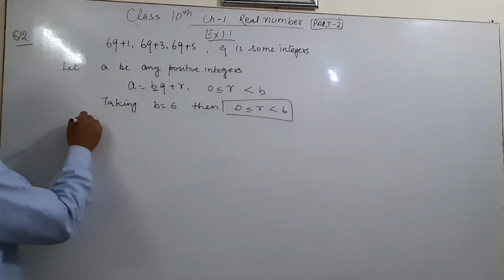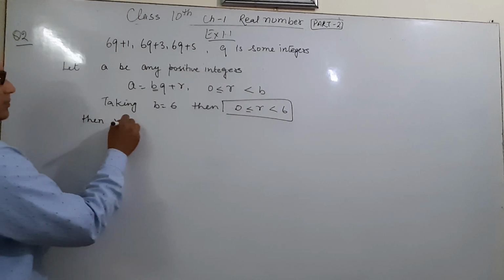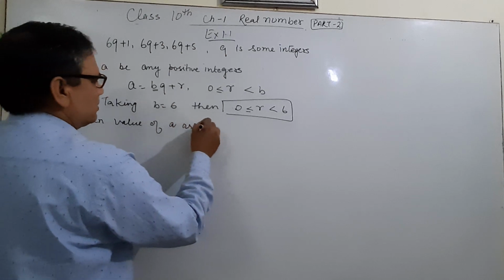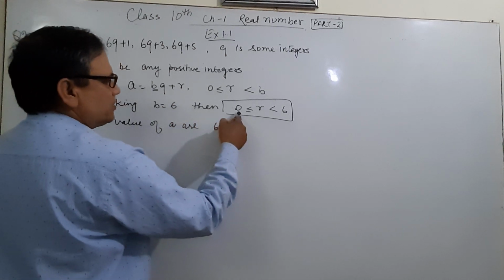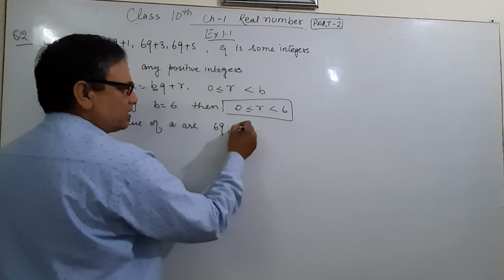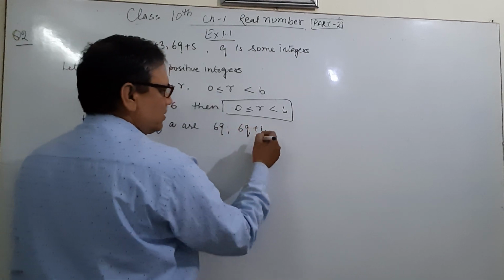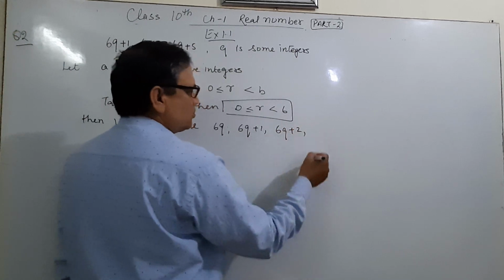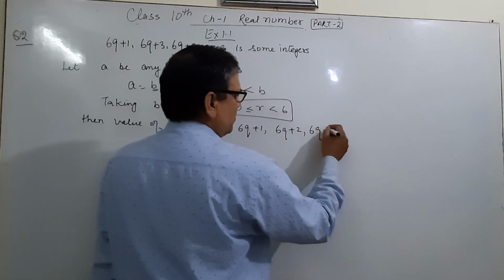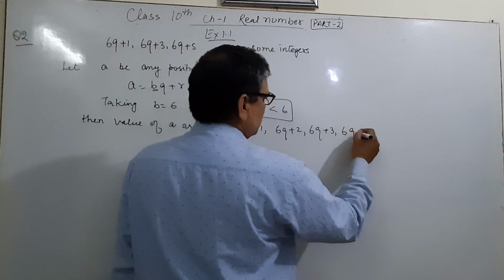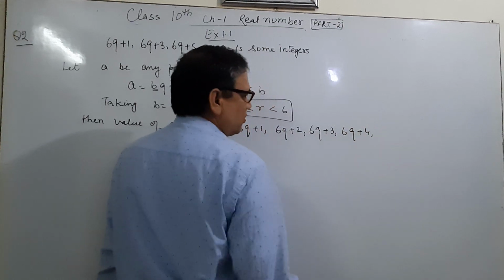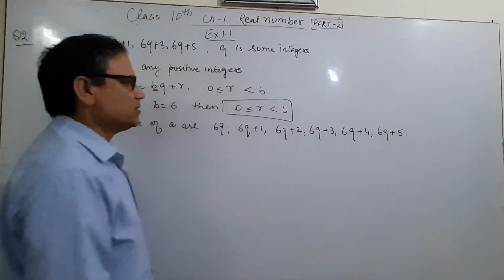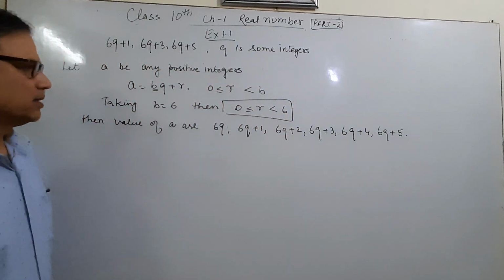The values of A and R: 6q, here the remainder is 0, so we need not write the plus 0; 6q plus 1, remainder is 1; 6q plus 2, remainder is 2; 6q plus 3, remainder is 3; 6q plus 4, remainder is 4; 6q plus 5, remainder is 5; and 6q plus 6 is not possible, because R is less than 6.